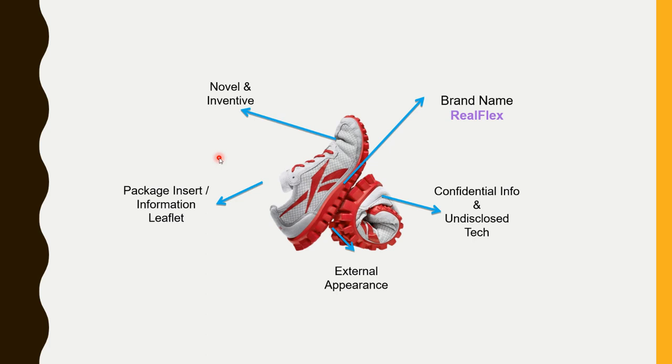Now we can see that the novel and inventive step can be registered as a patent. Then brand name can be registered as a trademark. Then confidential info can be a trade secret. And external appearance, yes, industrial design. And package insert can be registered as a copyright, right? So here we see that all the different IPs are covered in a single product. So now focus on your product or your invention. What are the different IPs that you can take? What are the different intellectual properties that you can register for your own product, and you can proceed for it.